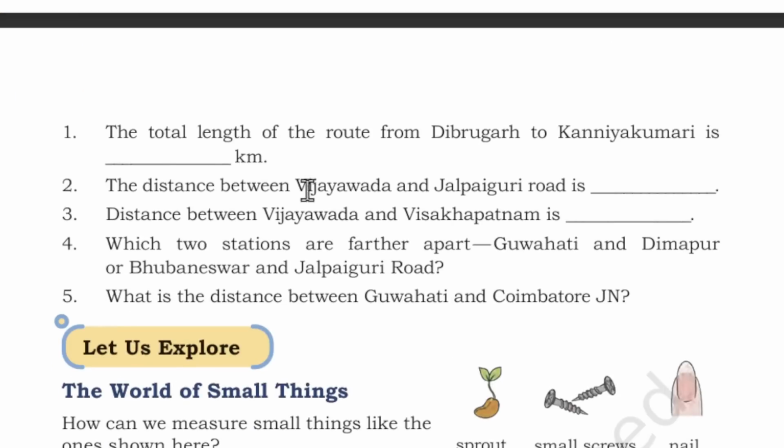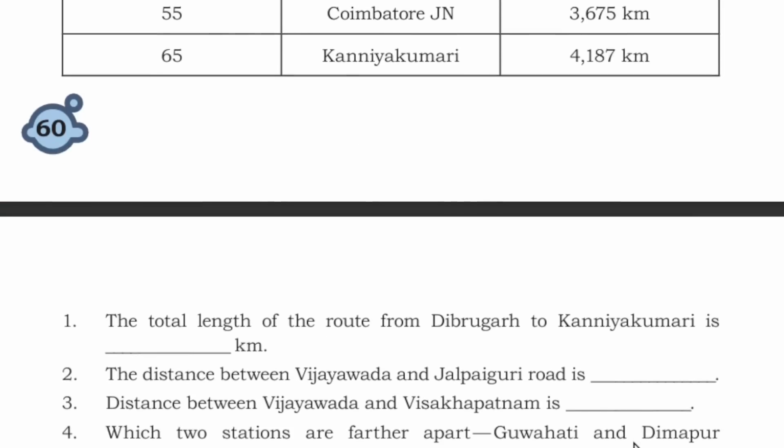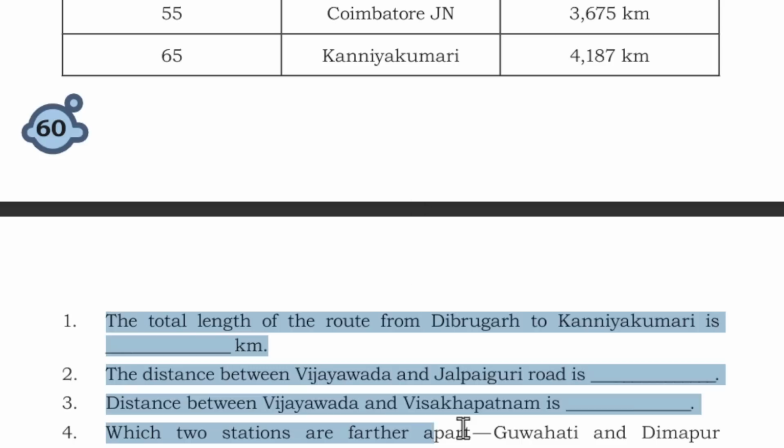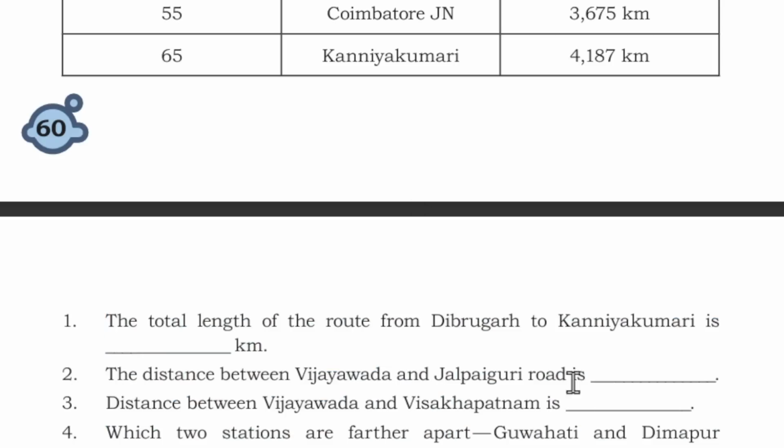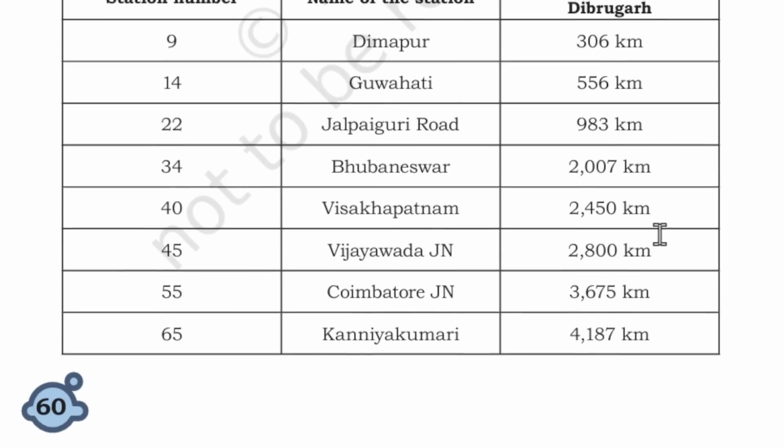Questions are given here. The total distance of the route from Dibrugarh to Kanyakumari is dash kilometers. So here they are asking the total kilometers. So what you have to do, you have to add the kilometers and write it. Mostly these questions will be based on subtraction and addition. So let's do it one by one. Okay. So first we will find the total distance from the station 9 to station 65.